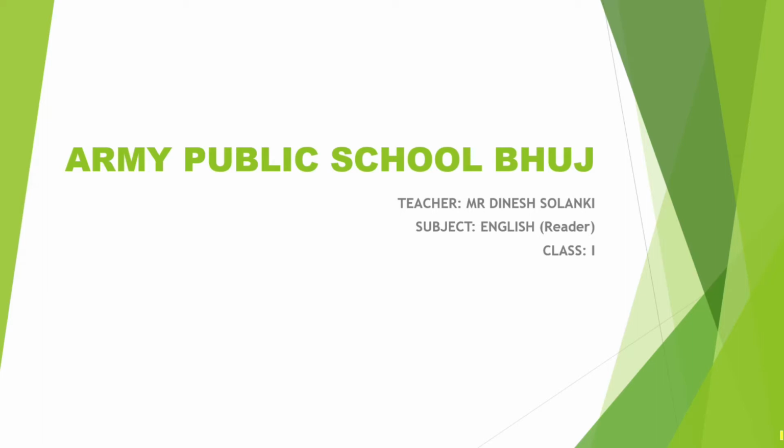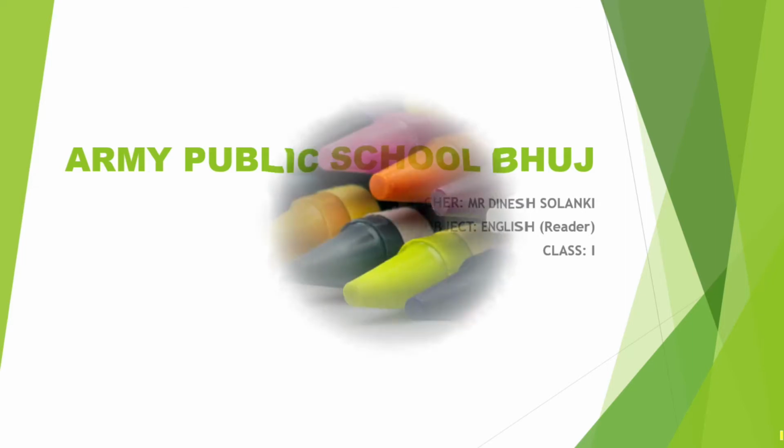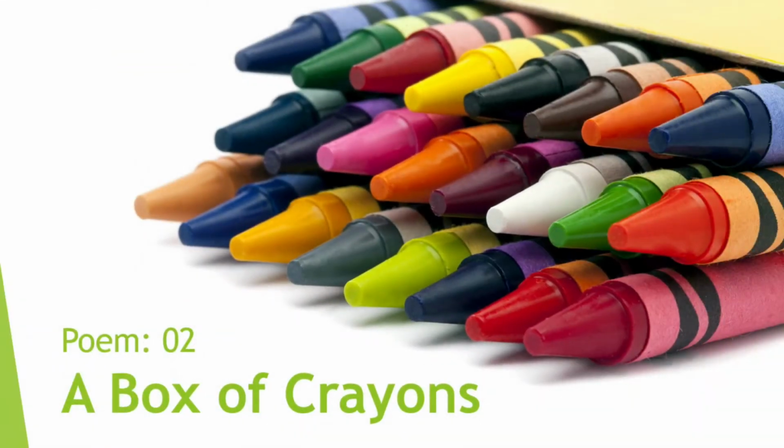So, children, today we are going to learn about English reader. Alright? So, take out your English reader, and the topic for the day is Poem 2, a box of crayons. I repeat, Poem 2, a box of crayons. I hope you have now opened Poem 2, a box of crayons, from your English reader. So children, let's begin.